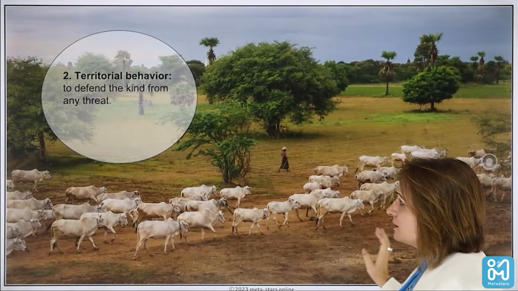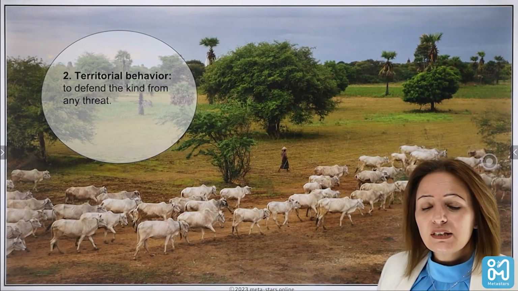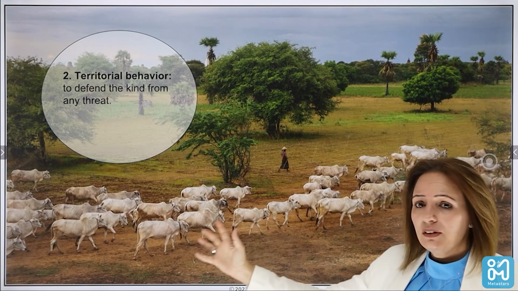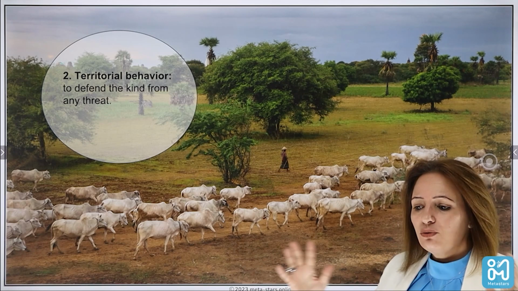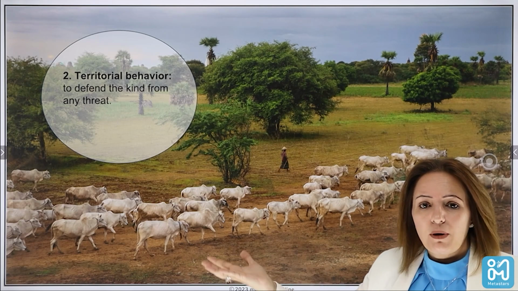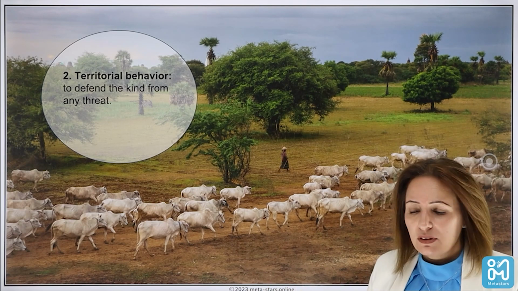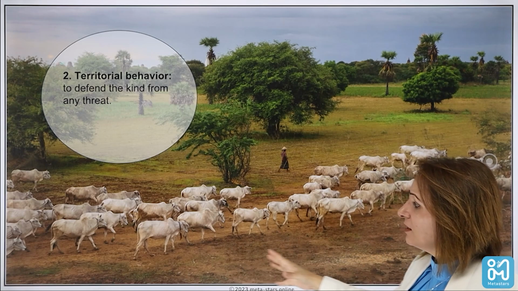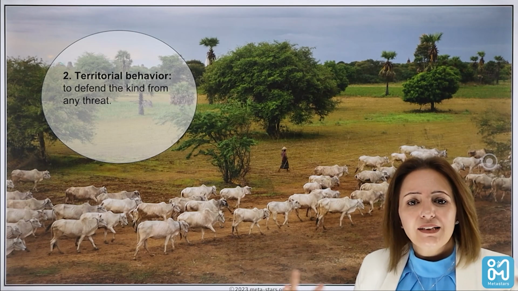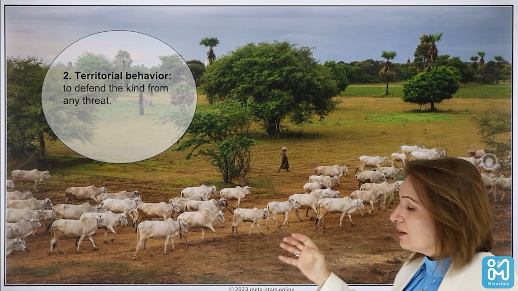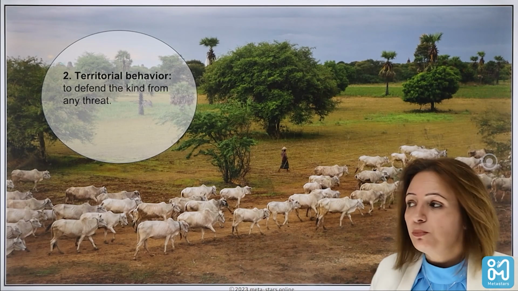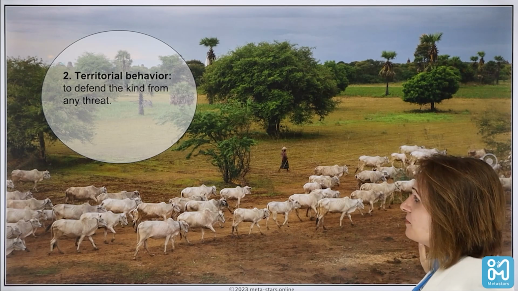Territorial behavior means that there are types of animals that live in herds, and these animals try to make their area a territory that is not occupied or invaded by others. When they live in an area that is just for them, no other animals can enter that territory, and they protect themselves by living in a herd and in a group of animals, as you can see here.